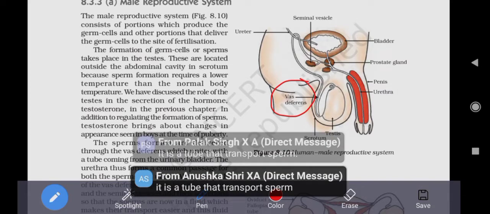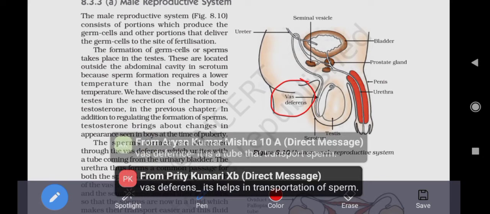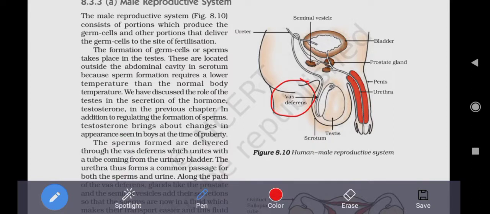Yes, yes, Palak, Anushka, you have given the correct answer. That is transport system, it helps. Very good. Correct, Aryan. Correct, Preeti. Yes, it transports the sperm outside of the testes.